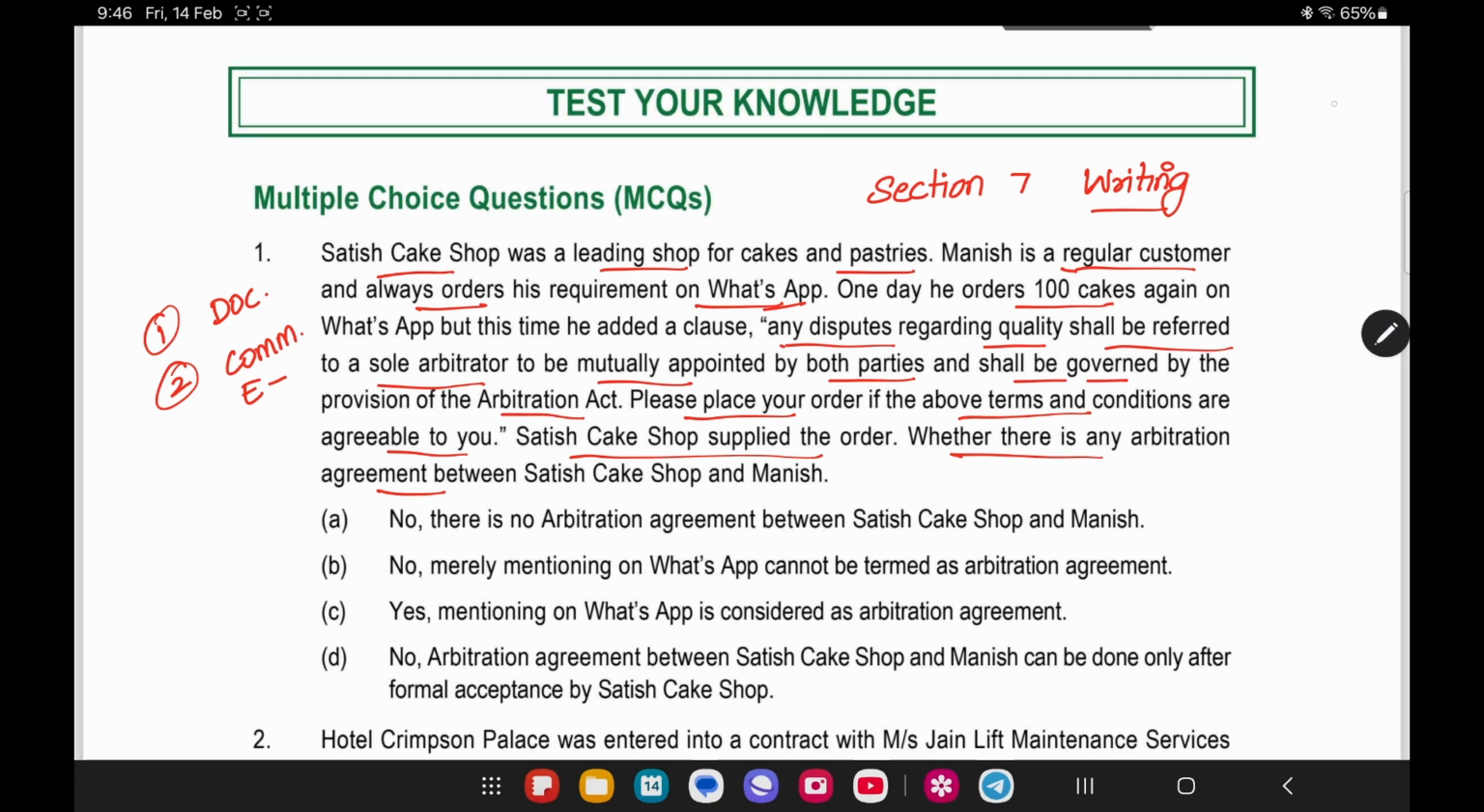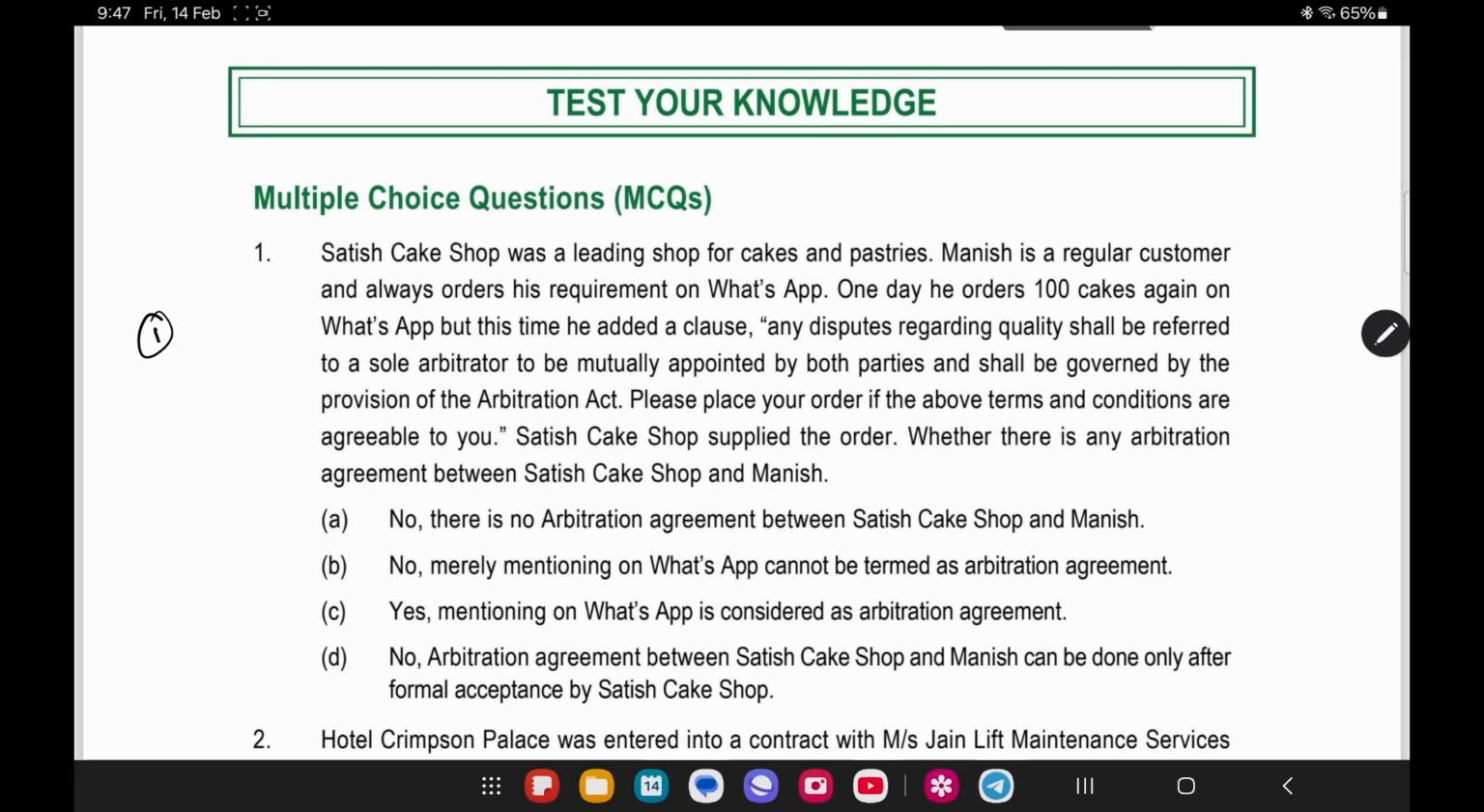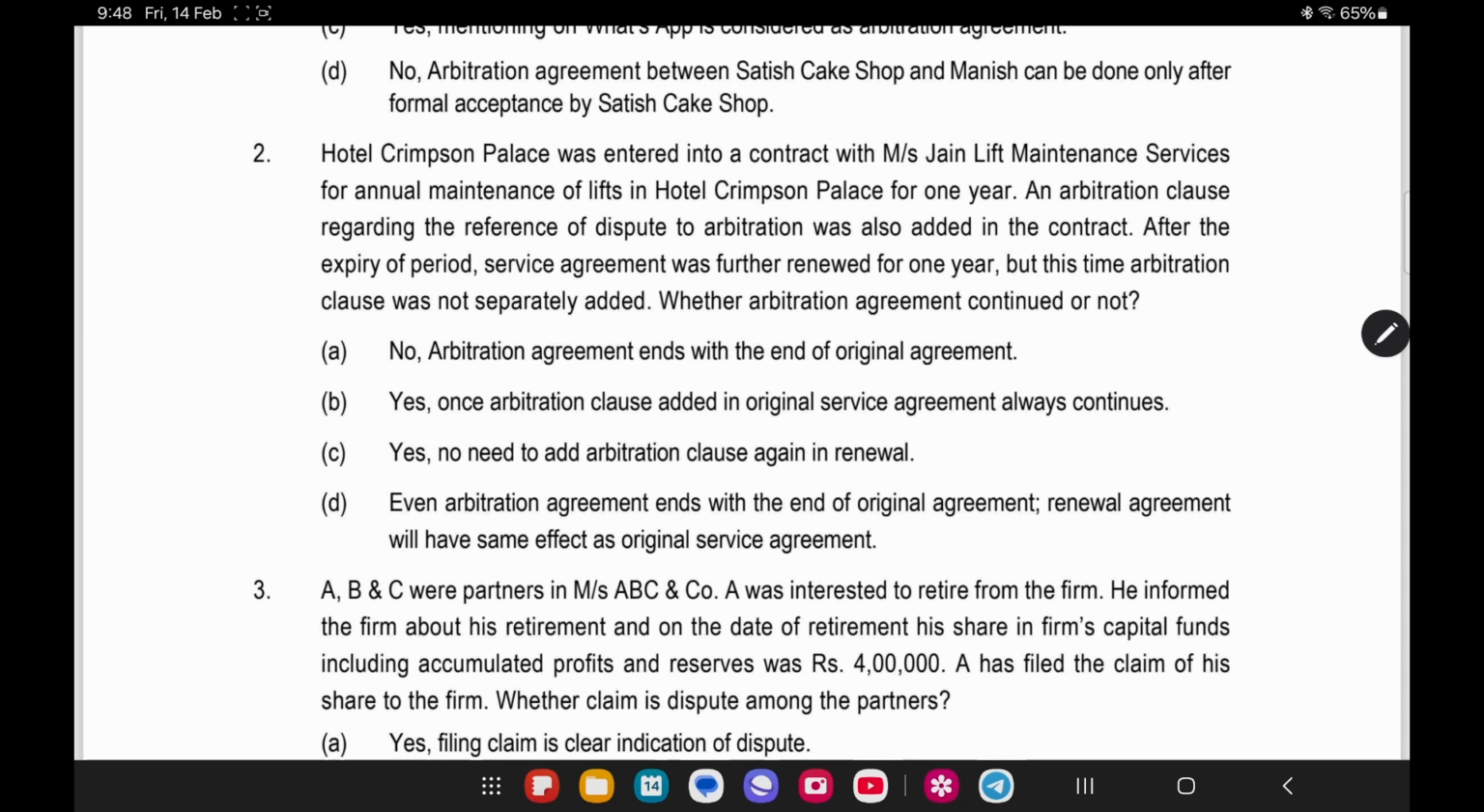Now the validity is being questioned. So the conditions are, first thing it should be in writing. Here we concluded that the agreement is in writing. Second one is that there should be consent. Both the parties should be consenting to the arbitration. Then only it is an arbitration agreement. Here there is an implied condition that if you are agreeing, then only you have to supply. So Satish Cake Shop supplied the order. What this means is that Satish Cake Shop agreed to the arbitration agreement. So writing is also there, consent is also there. So, yes, mentioning on WhatsApp is considered as an arbitration agreement. This is the answer. Now let us read the second question.